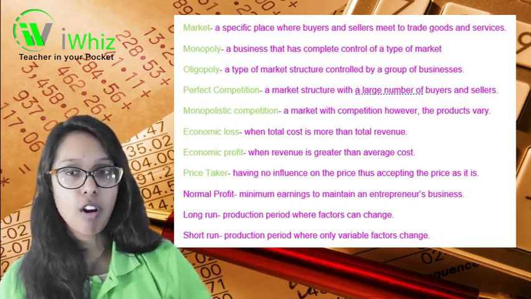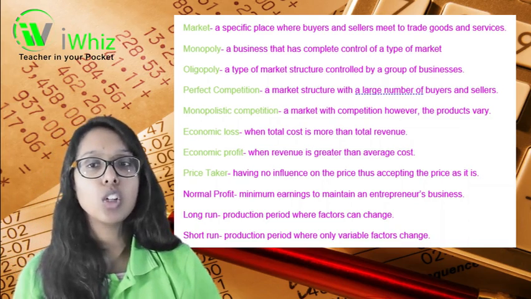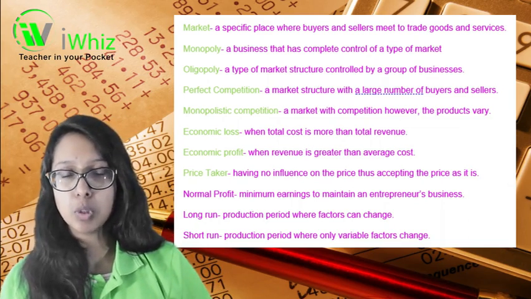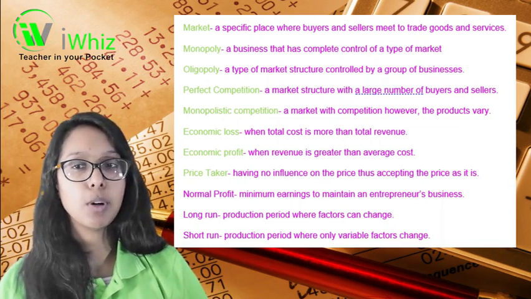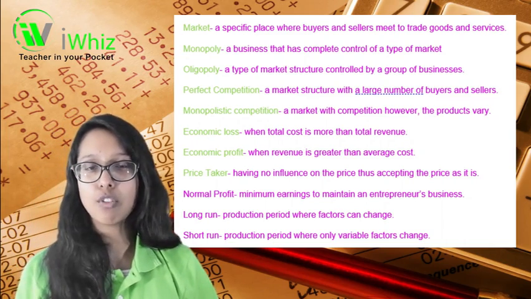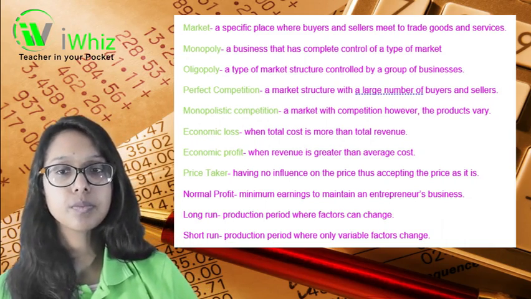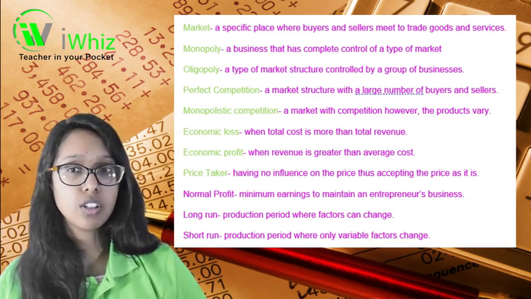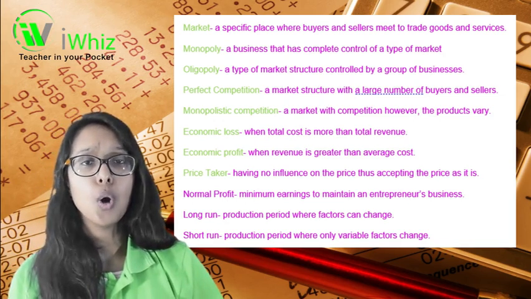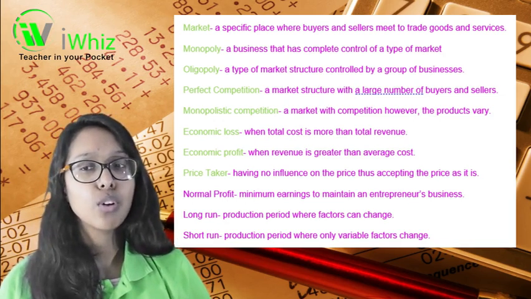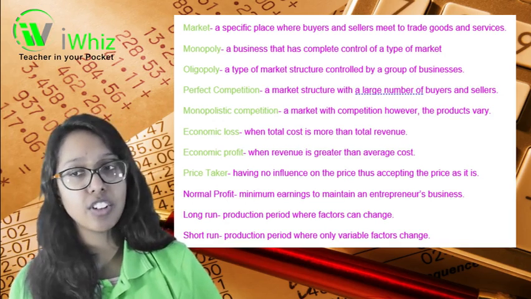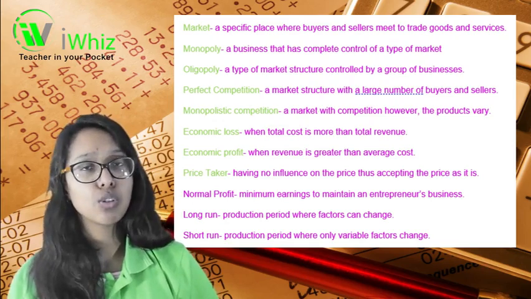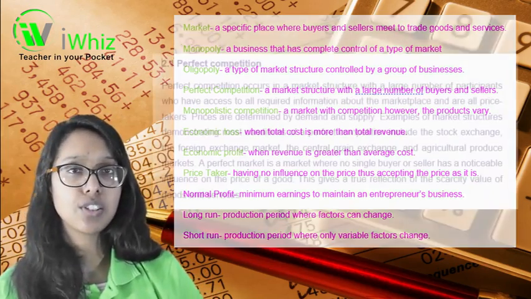You then have a normal profit versus the economic profit. A normal profit is where your minimum earnings is there to maintain an entrepreneur's business. It's basically just after break-even point, you have a normal profit, an average minimum earnings. You then have long run and short run. These are more definitions that you need to know. So long run is the production period where factors can change. And a short run is the production period where only the variable factors can change. Your fixed factors or your fixed costs won't change. In your short run, only variable factors may change.